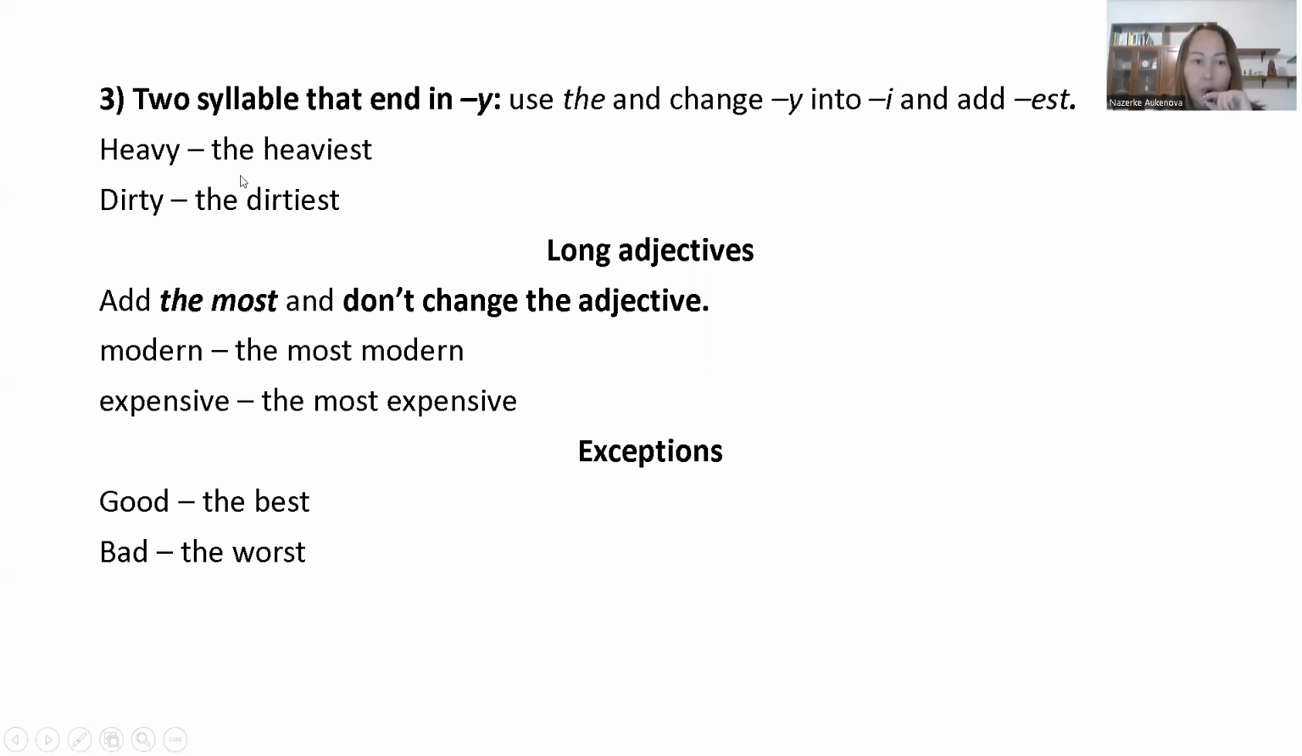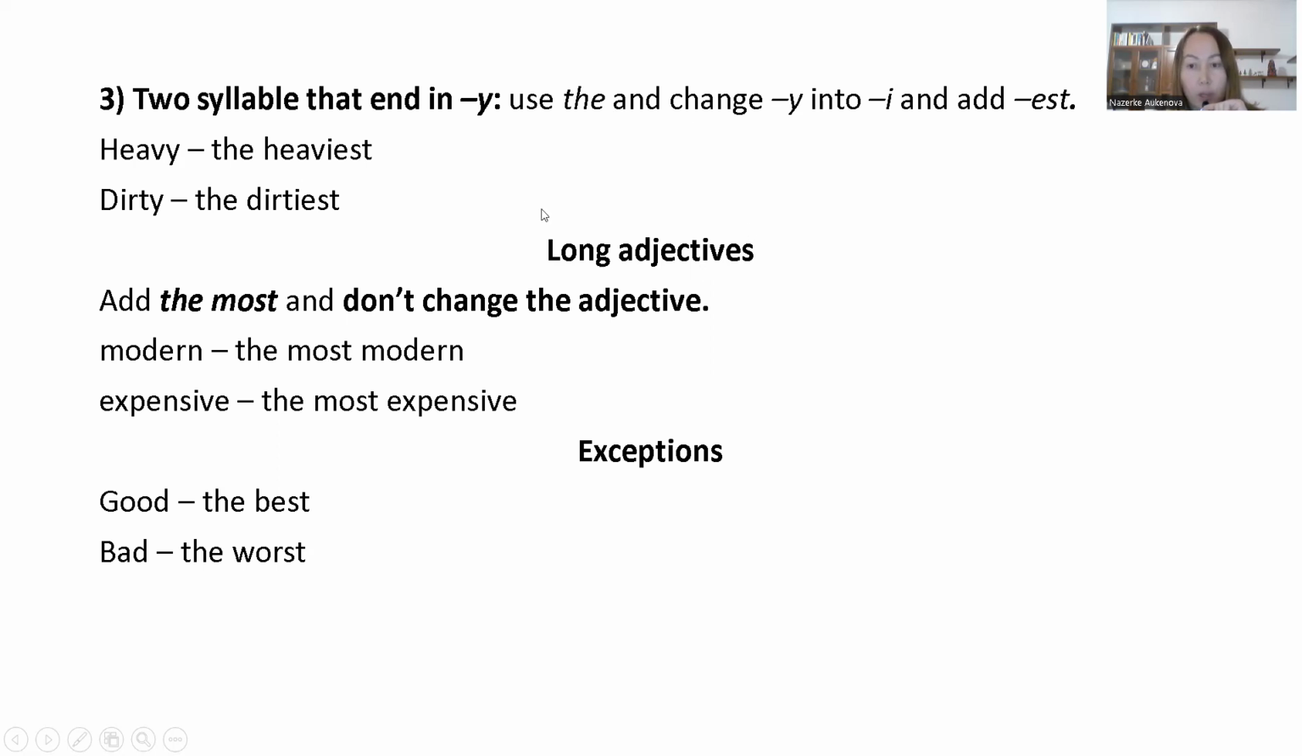Two syllables that end in y. We use the again, change y into i and then add est. For example, heavy. In this case, we change y to i: the heaviest. Dirty, the dirtiest.